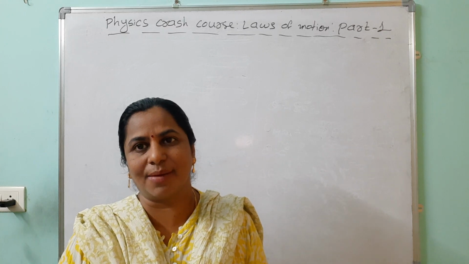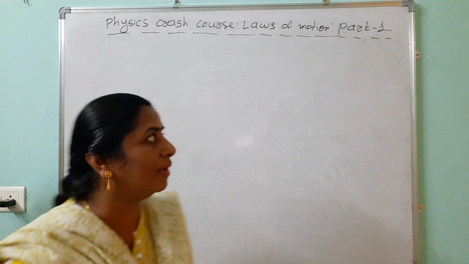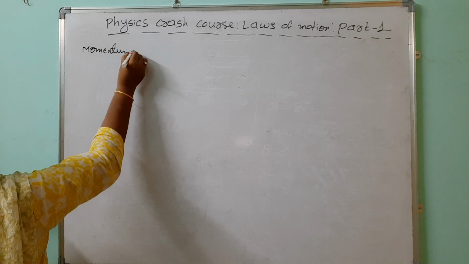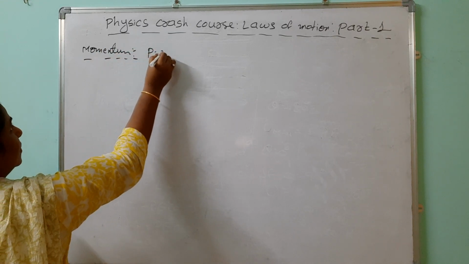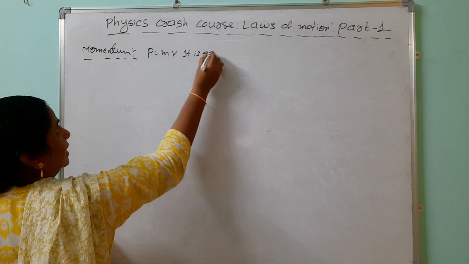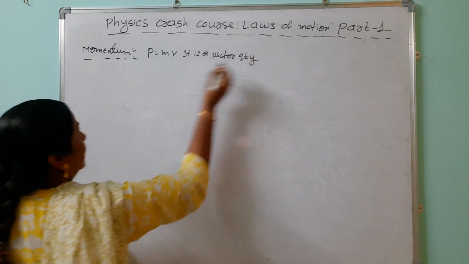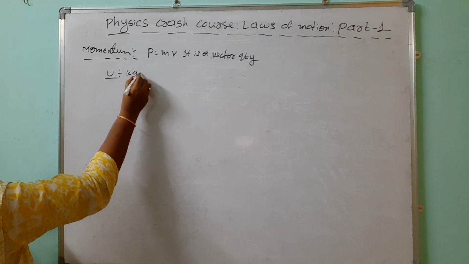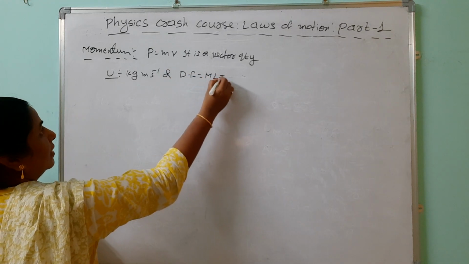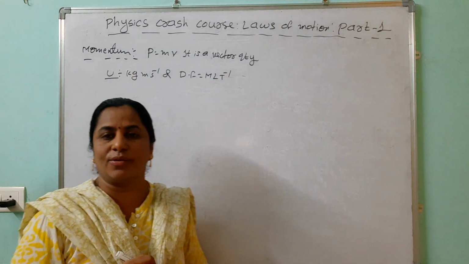Then we are going to discuss momentum. Quantity of motion is called momentum. What is the formula? Momentum is the quantity of motion. It is the product of mass and velocity. And you remember that it is a vector quantity. The unit is kg meter per second and the dimensional formula is MLT power minus 1. This is called momentum, the quantity of motion.